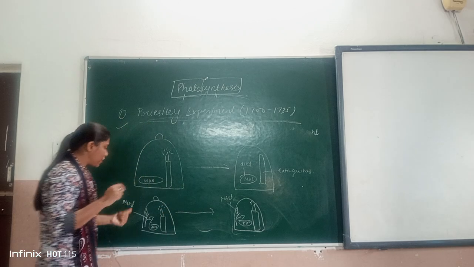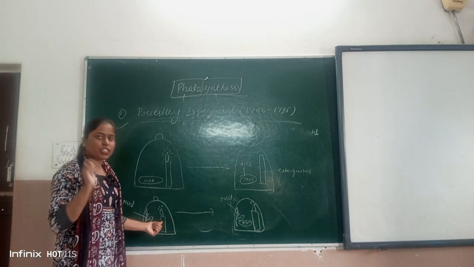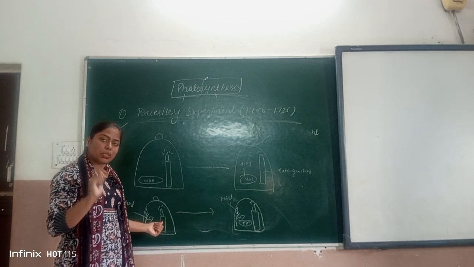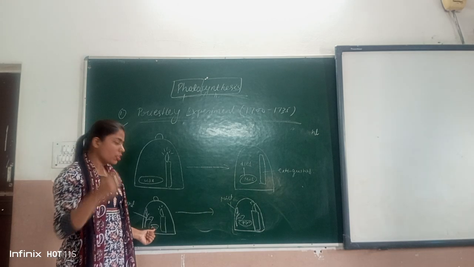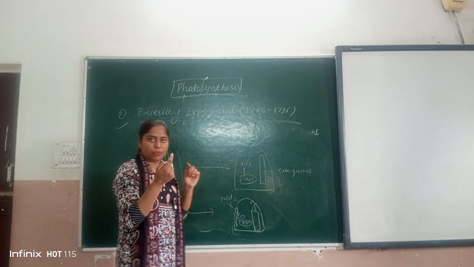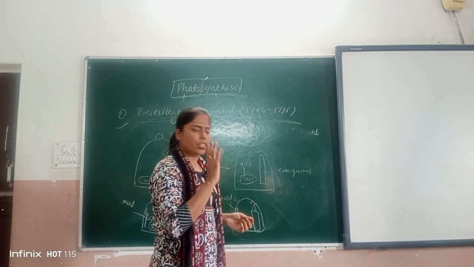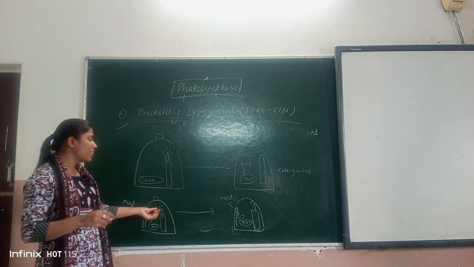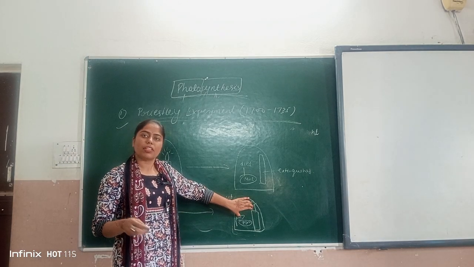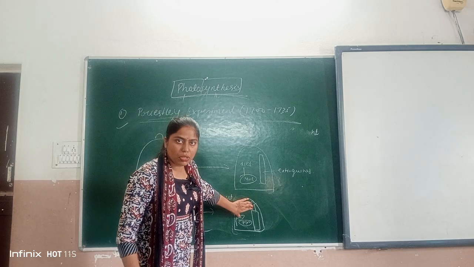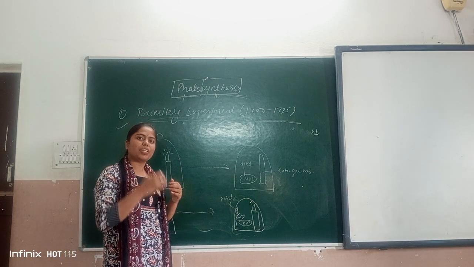In the next experiment, he had taken a mint plant also. What happened here? Same thing: the hydrocarbon is burning, combustion is happening, so CO2 is produced. The mice are also respiring, so CO2 is produced, and both of the CO2 from the candle and from the mice mixed in the bell jar. Both of this CO2 gets reabsorbed by the mint plant for its photosynthesis process.